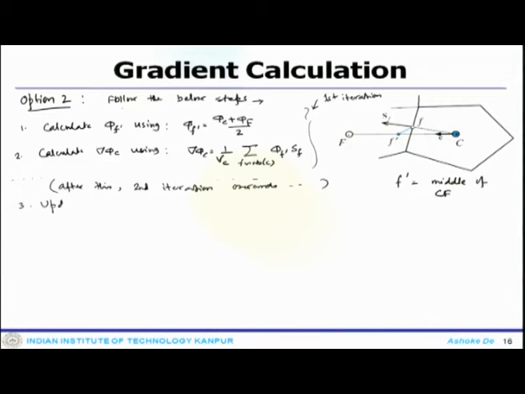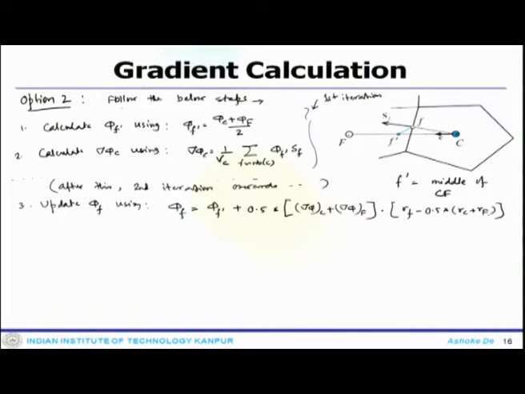So, now you update phi f using the equation phi f prime plus 0.5 into (delta phi c plus delta phi f) dot (R f minus 0.5 into (R c plus R f)).